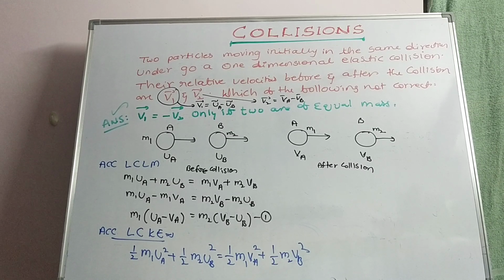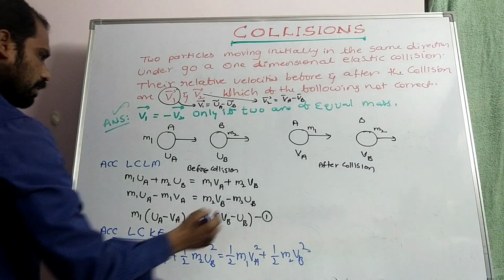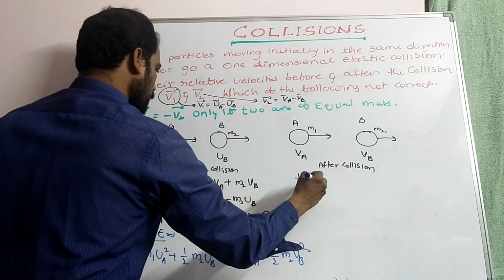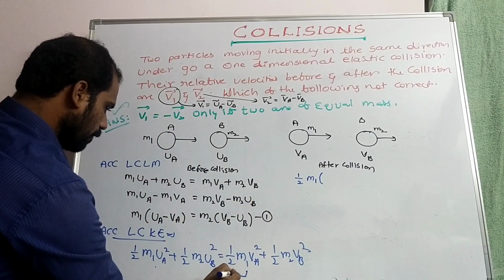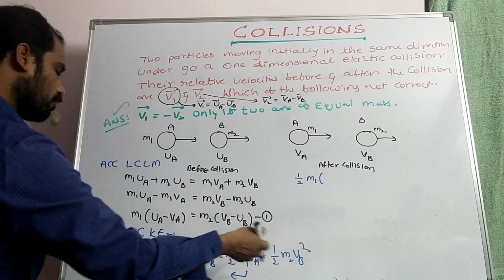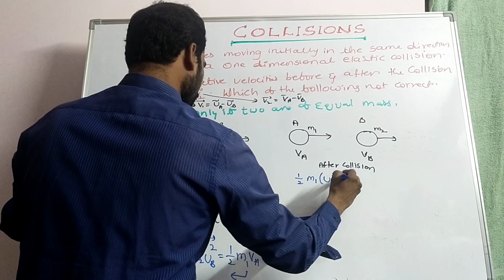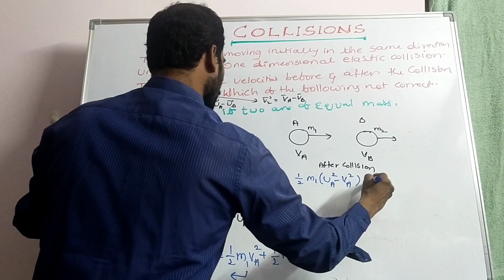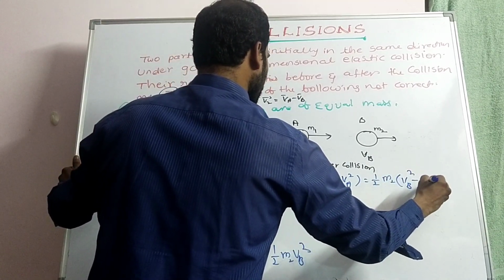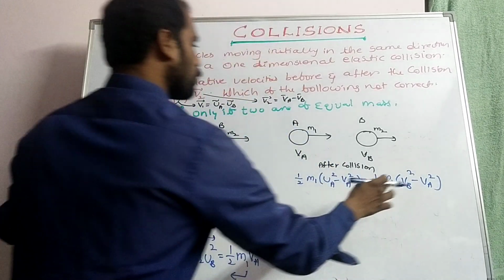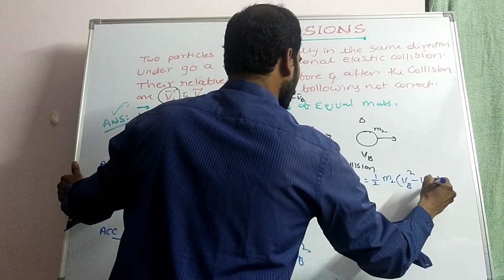So taking the first body's kinetic energy to one side, half m1 (UA square minus VA square) is equal to half m2 (VB square minus UB square).